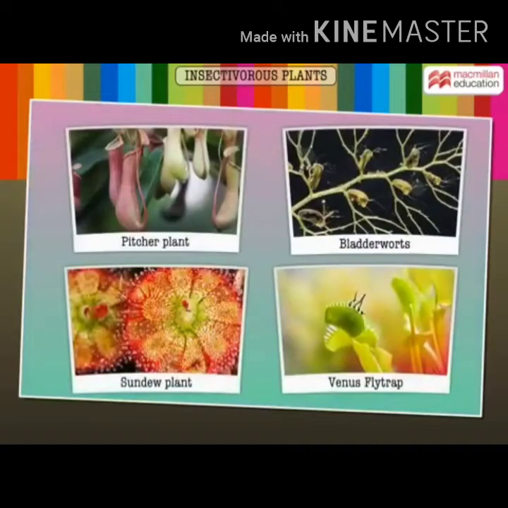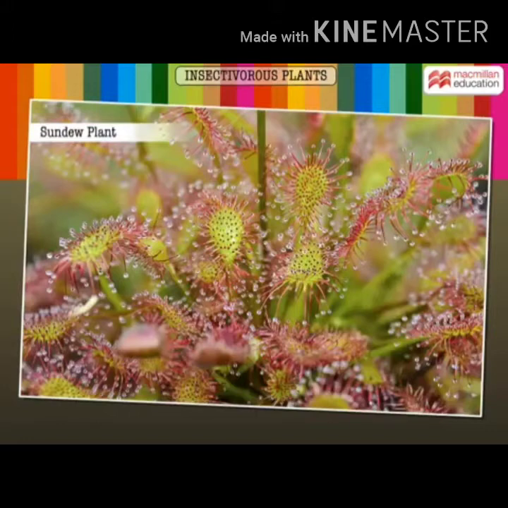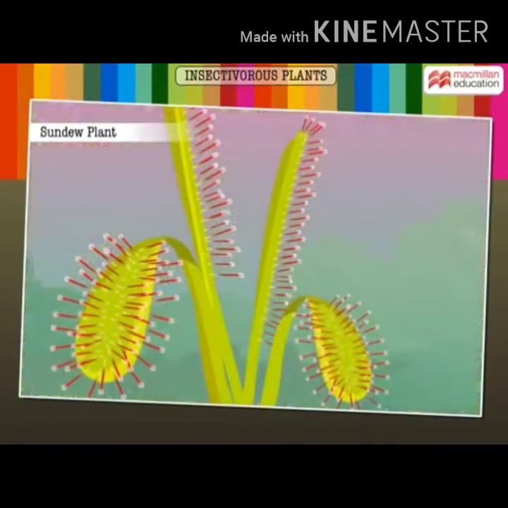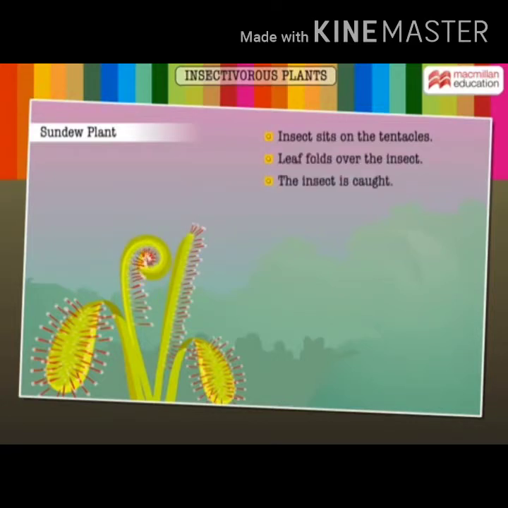Like most of the insectivorous plants, sundew is also a very attractive looking plant. The upper surfaces of the leaves are covered with tentacle-like stalks. These tentacles contain glands that produce sticky secretions to trap and digest insects. When the insect sits on these tentacles, the leaf folds over it and the insect is caught.